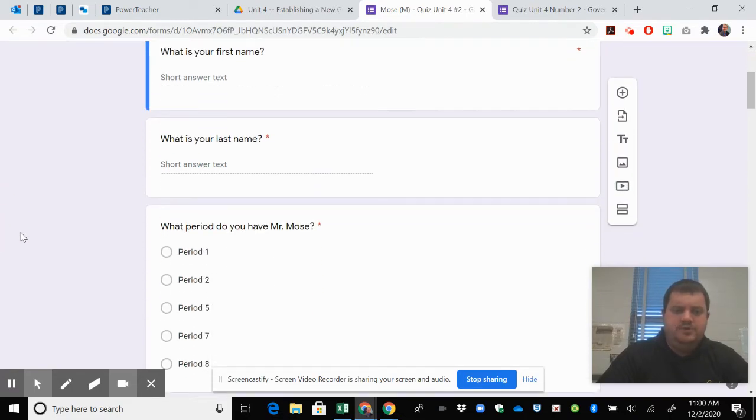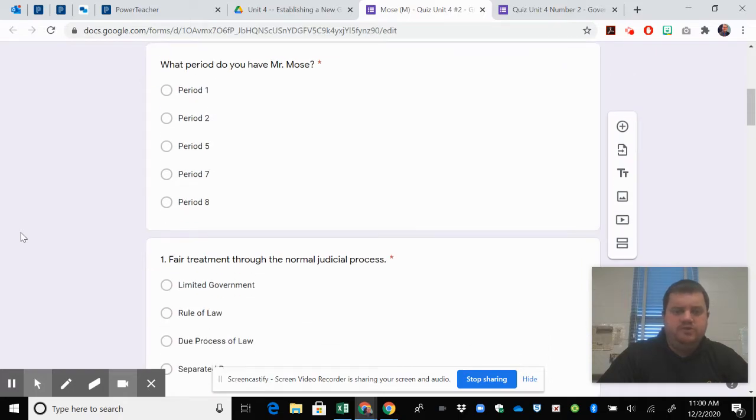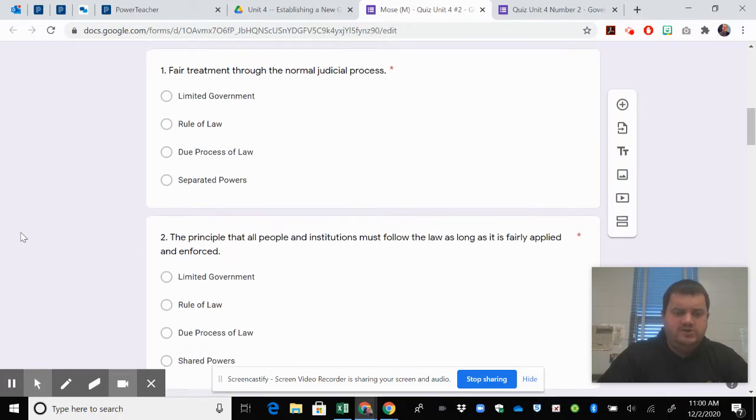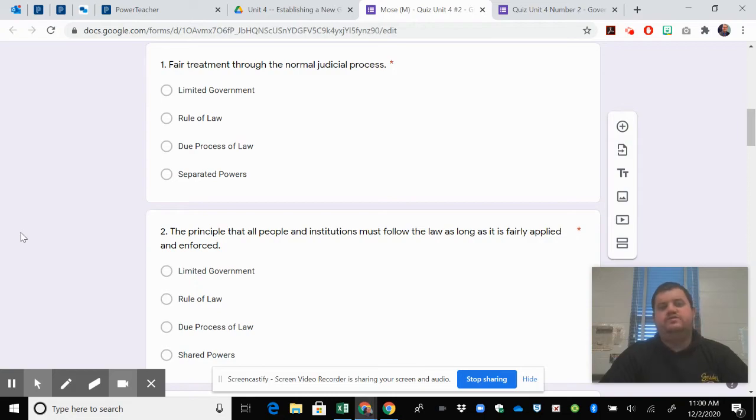What is your first name? What is your last name? And what period do you have, Mr. Mose? You're going to answer those questions first, and then you're going to start off at number 1, fair treatment through the normal judicial process. And the choices for those are A, limited government, B, rule of law, C, due process of law, or D, separated powers.